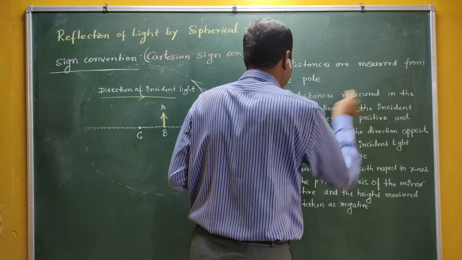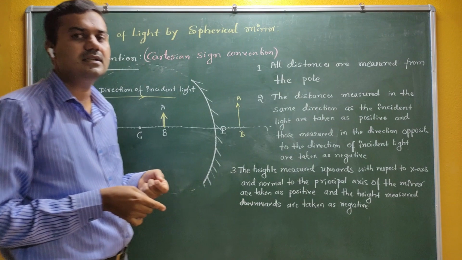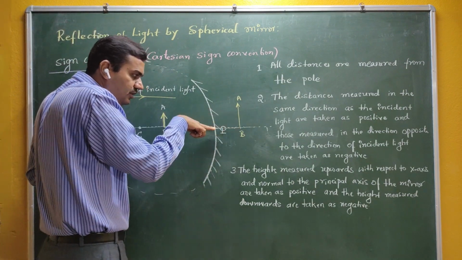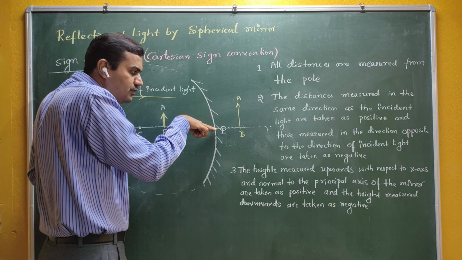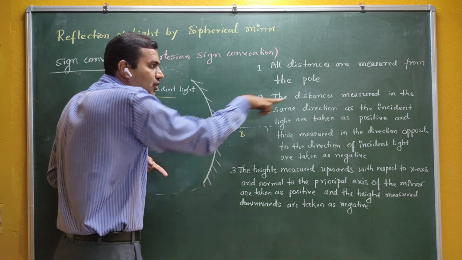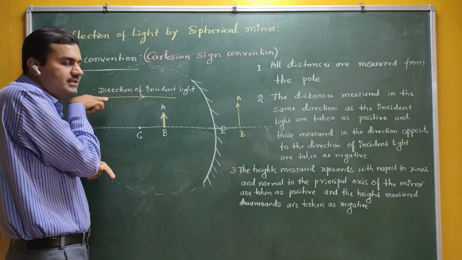The distances measured in the same direction as the incident light are taken as positive. You are moving towards the object from the pole. This is your direction of measurement, and this is the direction of incident light. Light is coming like this.